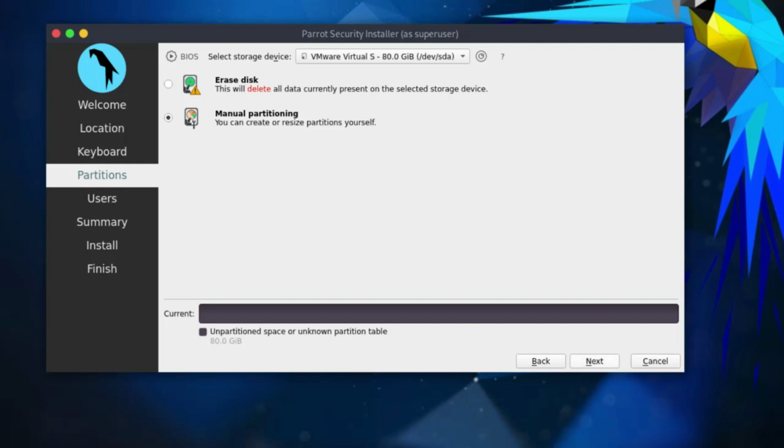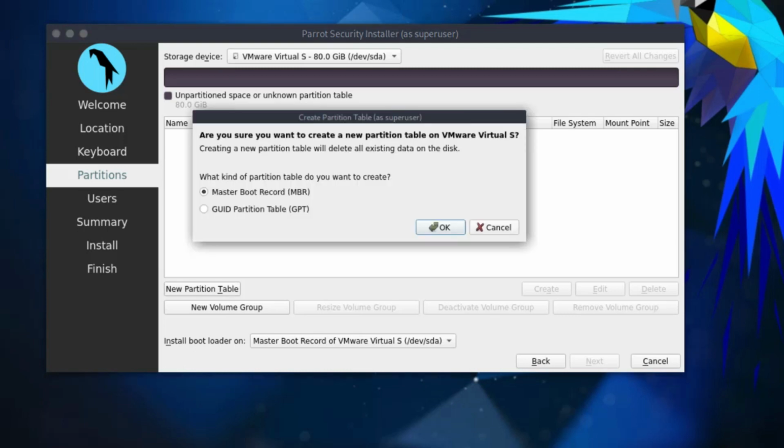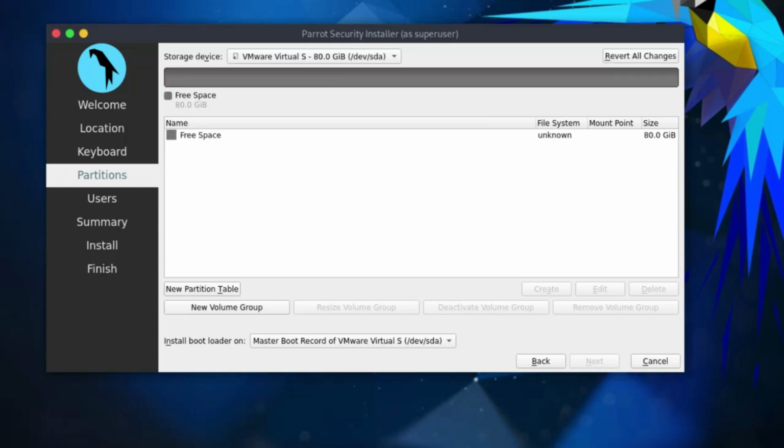So next. Here, New Partition Table, I'll click that. Is it going to be MBR or GPT? Depending on which one you want. Now MBR is the old system of creating disk partitions, and GPT is the new one. So any of them will do. Let me just go for MBR.